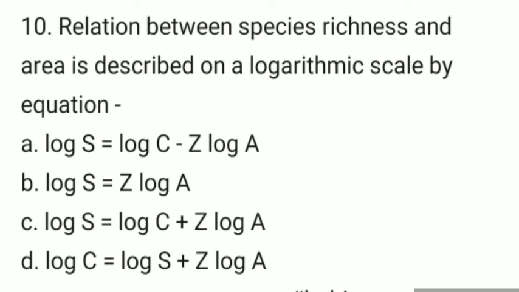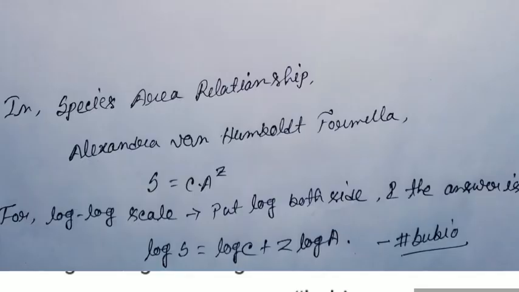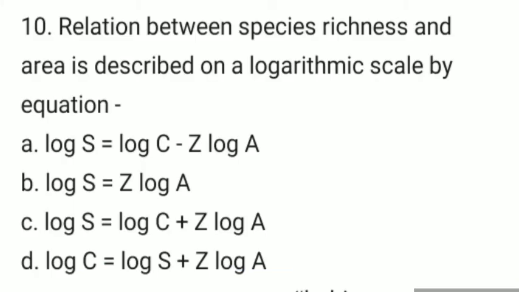We know this, the Alexander von Humboldt formula, S equals C into A to the power Z. If we take log on both sides for logarithmic scale, then we get log S equals log C plus Z log A. So here the answer is option C, log S equals log C plus Z log A.